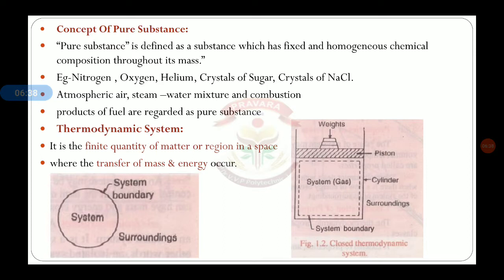Then the examples: nitrogen, oxygen, helium, crystals of sugar, crystals of NaCl. In atmospheric air, steam, water mixture, combustion products of fuel are regarded as a pure substance.